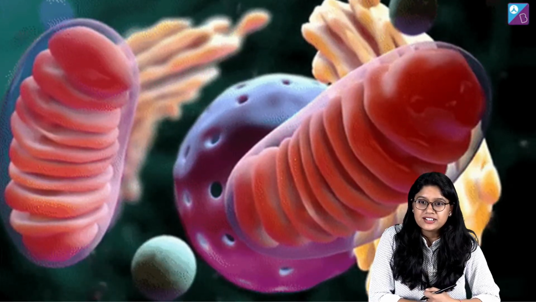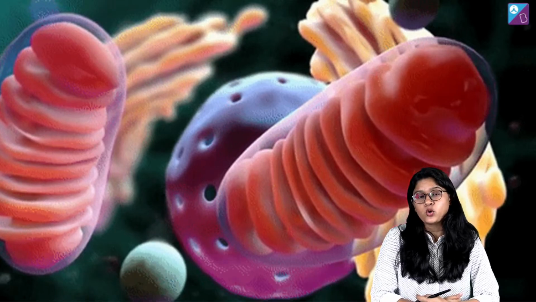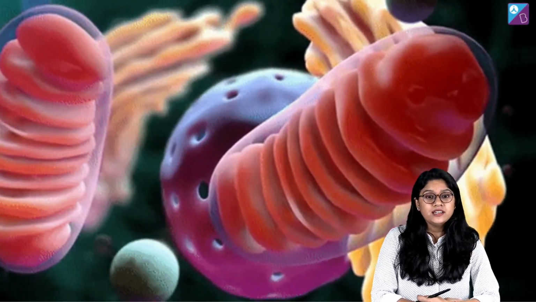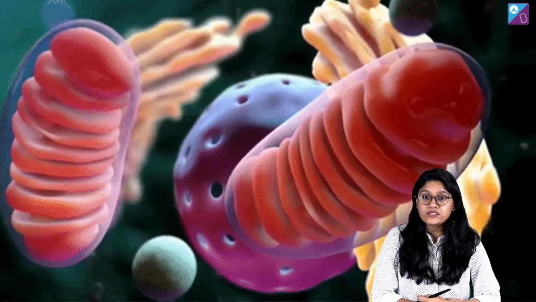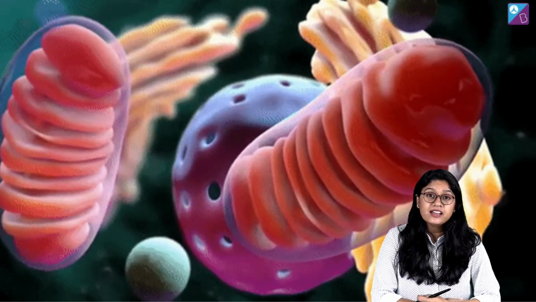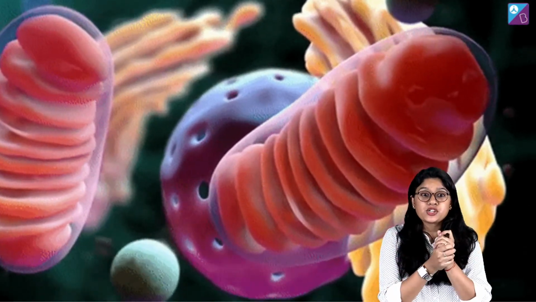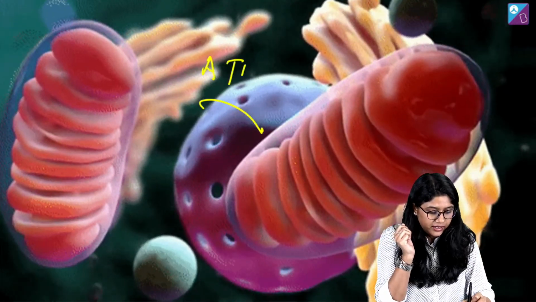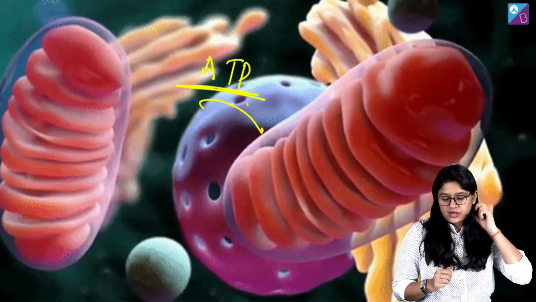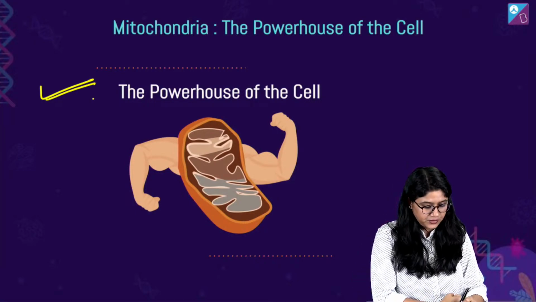So here we have the amazing, very beautiful mitochondria which plays a very important role in the production of the ATP, right? It's the powerhouse of the cell. We have been learning this, right? We call this the powerhouse of the cell because it is where we see the production of ATP. Mitochondria ही ATP बना रहा है, right? इसलिए उसे हम क्या बोलते हैं? उसे हम बोलते हैं पावर हाउस ऑफ द सेल. ये तो हमें पता है.